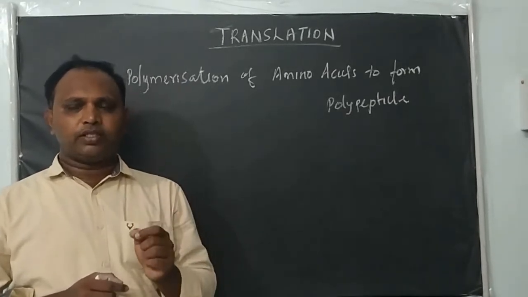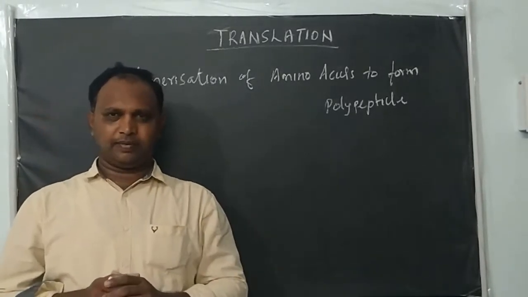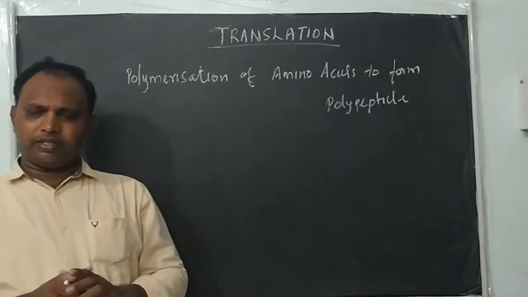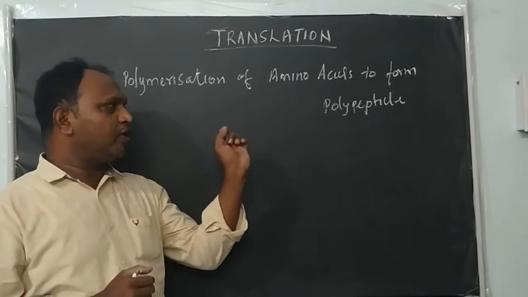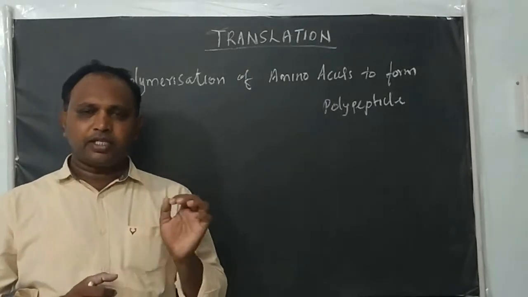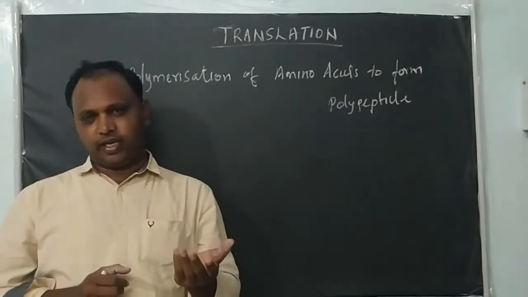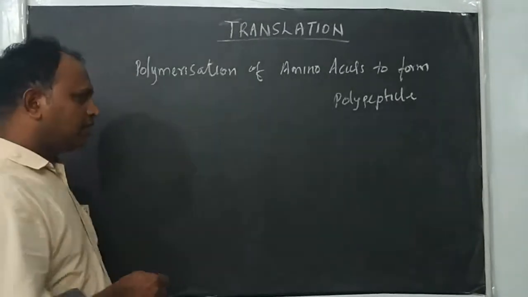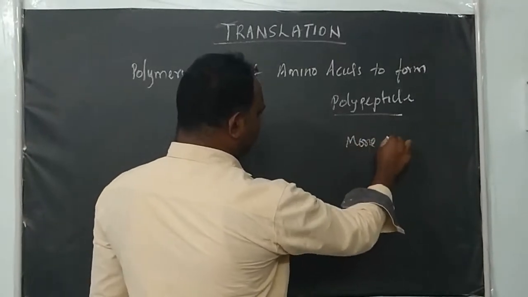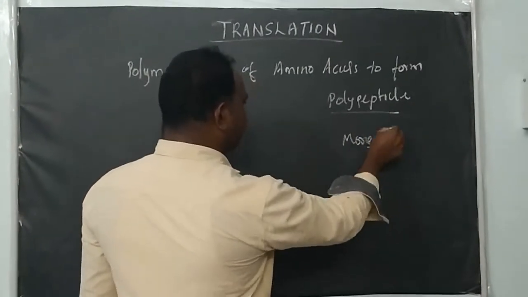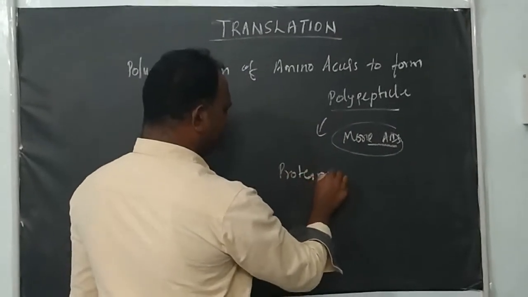The process of protein synthesis is also called translation. And what is translation? It refers to the polymerization of amino acids to form a polypeptide. The polypeptide, if it is made up of a large number of amino acids, we can call it a protein also. So polypeptide we also call protein, right?